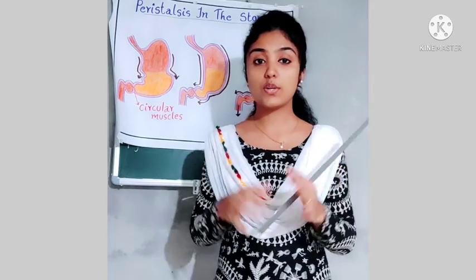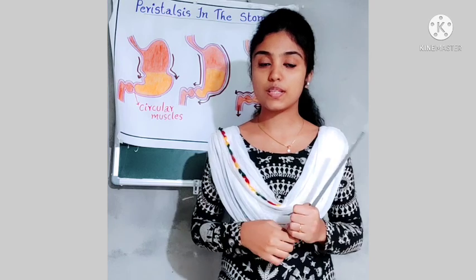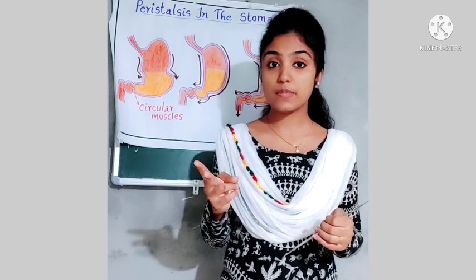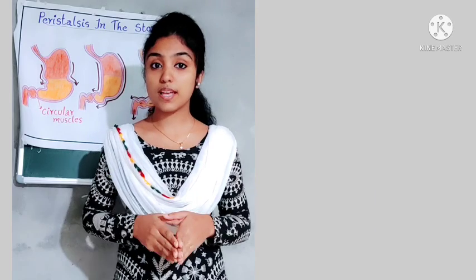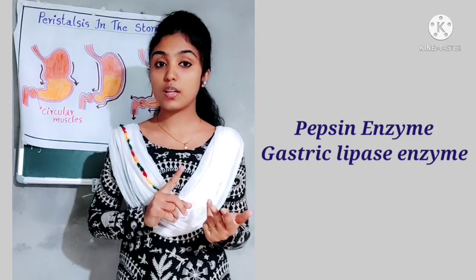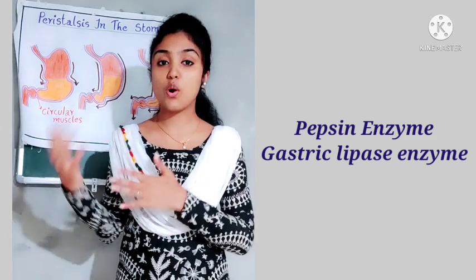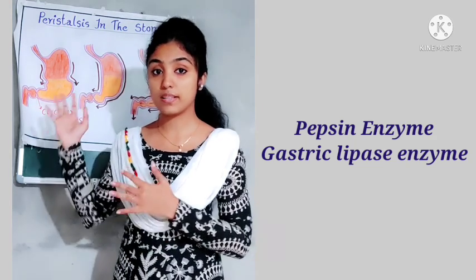Now I told you about gastric juices. Which are those gastric juices? The gastric juice consists of 2 enzymes and 2 non-enzymes. Then which are those enzymes? One is pepsin enzyme. Another one is gastric lipase enzyme. Then which are the non-enzymes present inside the stomach?